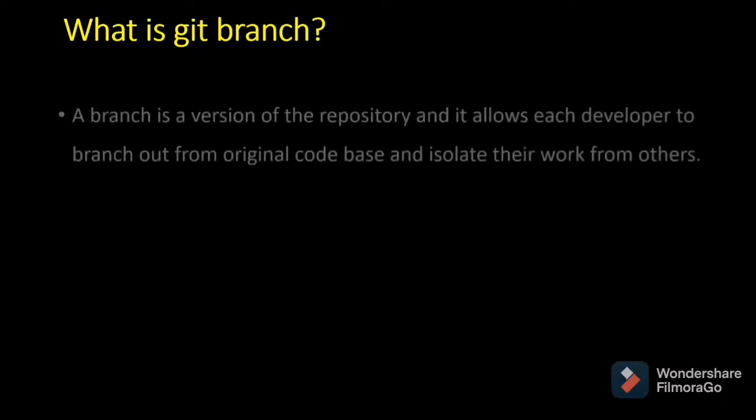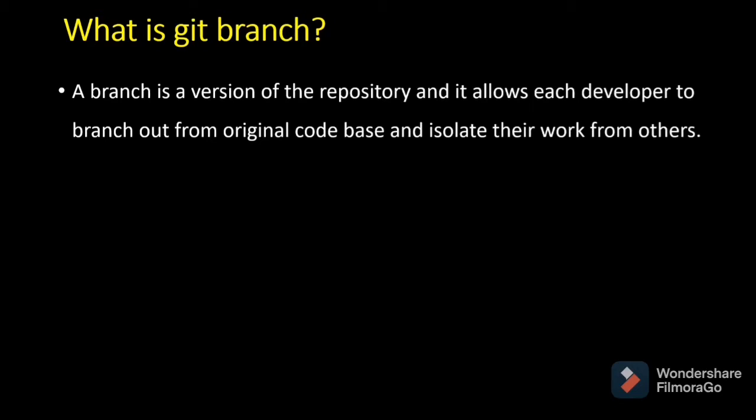What is a Git branch? A Git branch is one of the versions of the existing repository. Why do we need it? It allows developers to branch out from the original code base and isolate their work from others. Each developer can take a copy of the original code base and make their changes so that the original code base will not get affected. Once their coding part is completed, they can push their code to the remote repository. The default branch in Git is master.